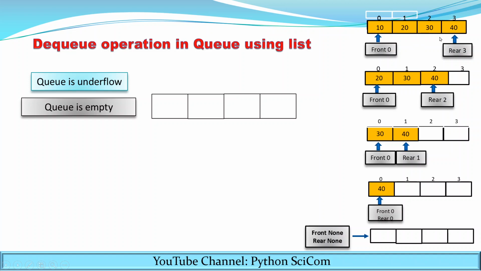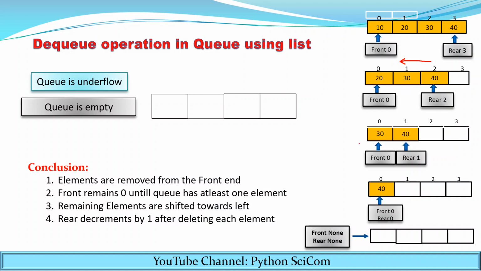Initially there were 4 elements, front is 0, rear is 3. When 10 was deleted, the rest of the elements are shifted towards the left side and the rear gets reduced to 2. The rear every time reduces by 1. Now what you conclude from this is that the elements are removed from the front end.